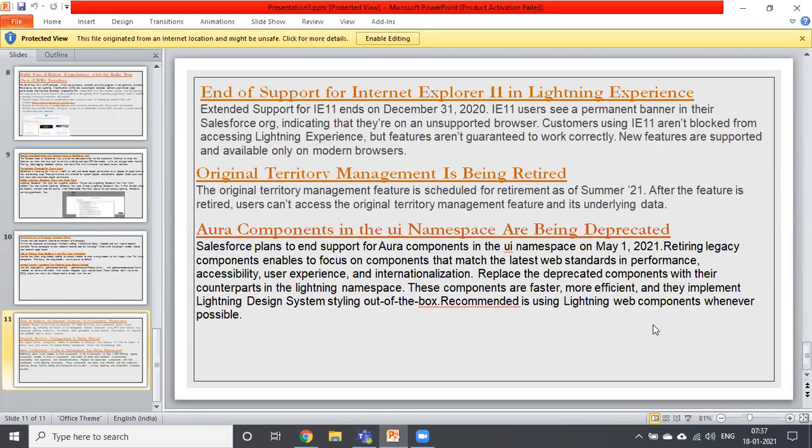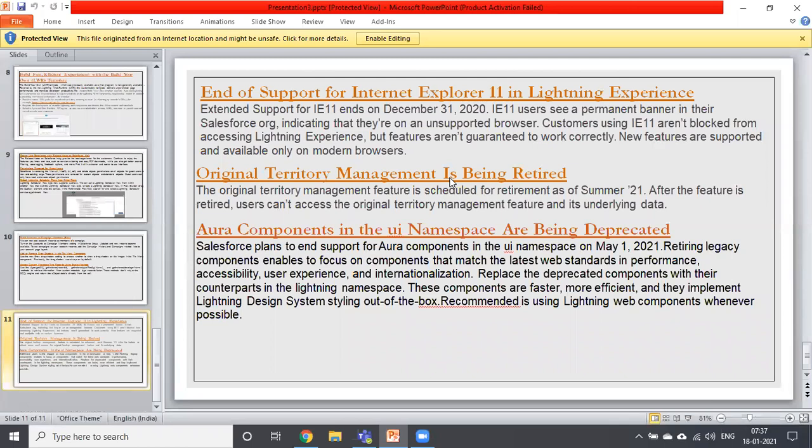What is the territory management that is going to retire? It was there initially and it was going to retire. Previously we have territory management, a feature in Salesforce. That feature is going to be removed now. Whenever you are doing any kind of territory management at the opportunity level, or account level and opportunity level, they are using this feature actually.